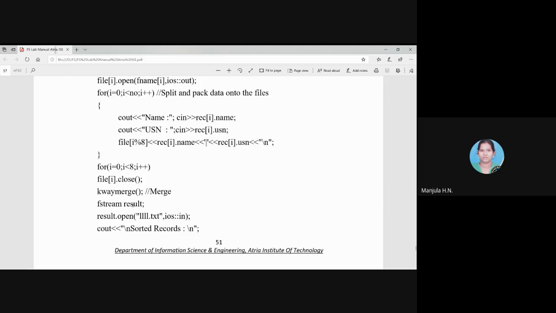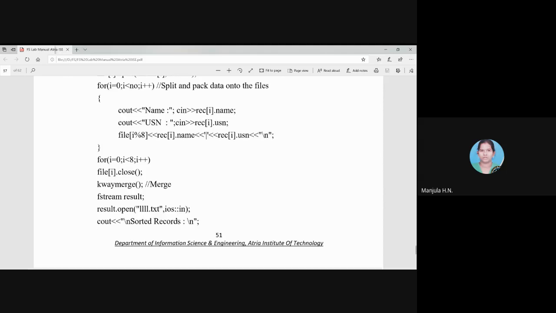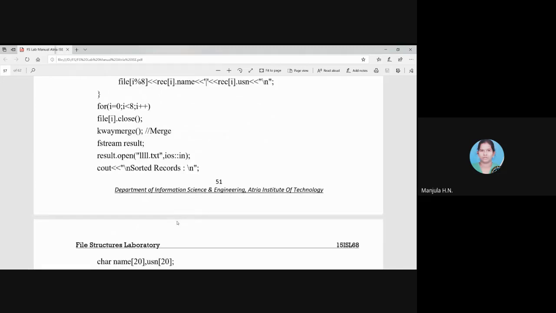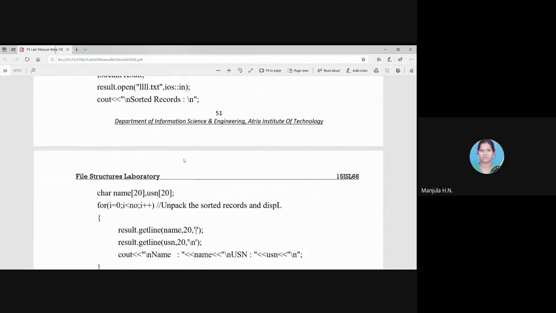That result is another object of the fstream class. We are opening that file using this logical reference, result dot open, and 111.txt is opened in read mode. So now the file which is having all 8 files' content in a sorted order, that we are going to display. So open that file in read mode and then display it in sorted order. Already the content is in sorted order, we just have to display it.